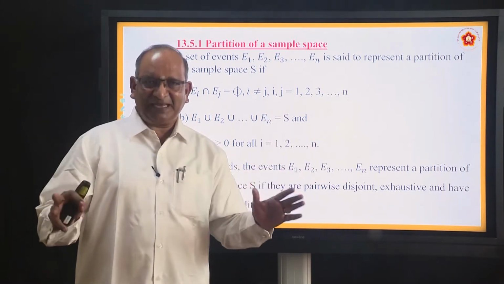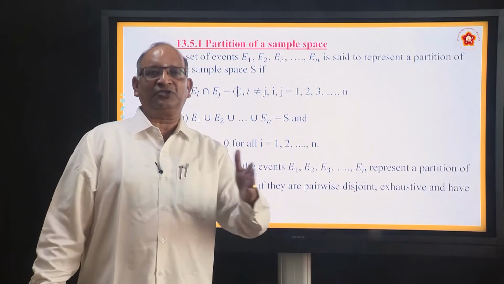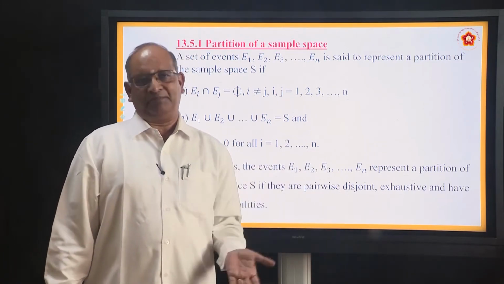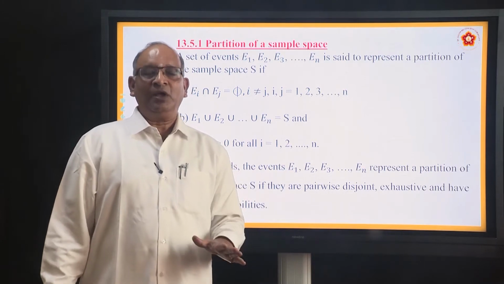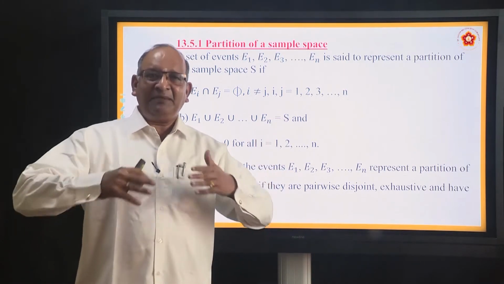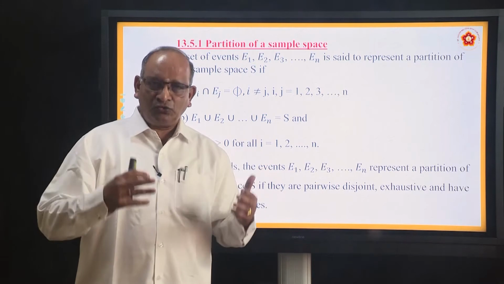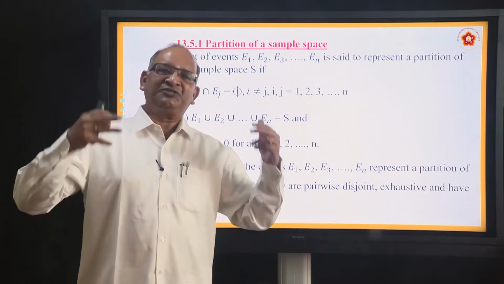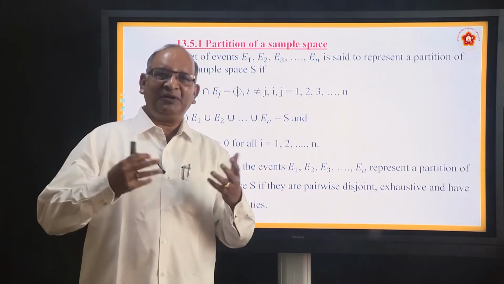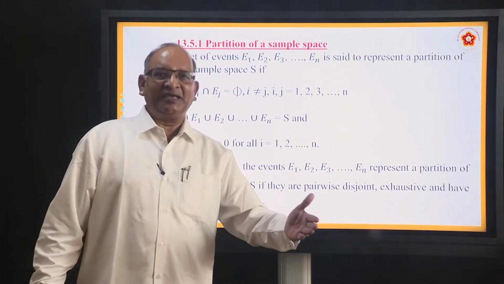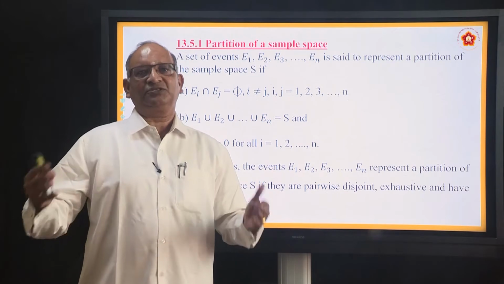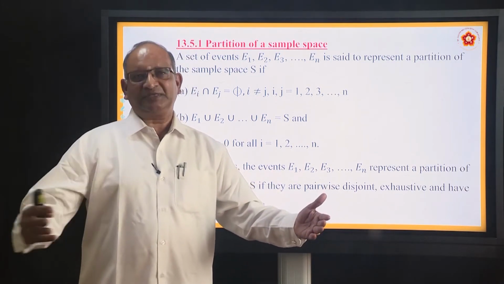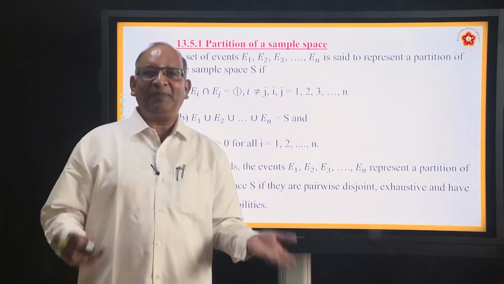So sample space has got numbers 1, 2, 3, 4, 5, 6, because when you roll a die, one of the numbers is going to come. Now, these numbers can be separated into 2 or 3 or 5 or 6 groups, whichever way you want. One simple way of doing it is to take all even numbers together, odd numbers together. So 1, 3, 5 will come in one group, 2, 4, 6 will come in one group. This is called partition.